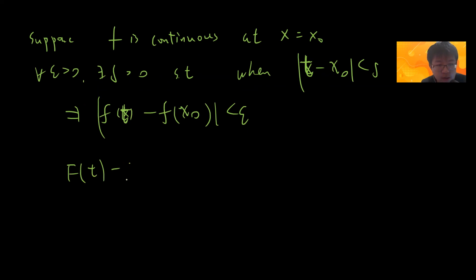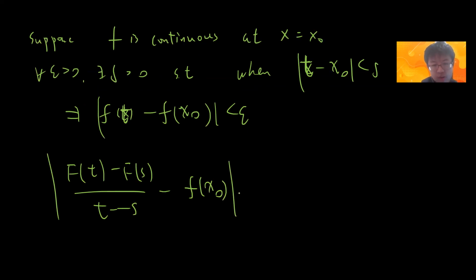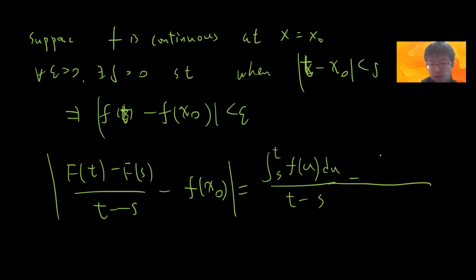So now let's consider the following: (F(t) minus F(s)) divided by (t minus s), minus f(x0). This first term is the integral from s to t of f(u) du divided by (t minus s), minus this. So I can write f(x0) as the integral from s to t of f(x0) du divided by (t minus s).